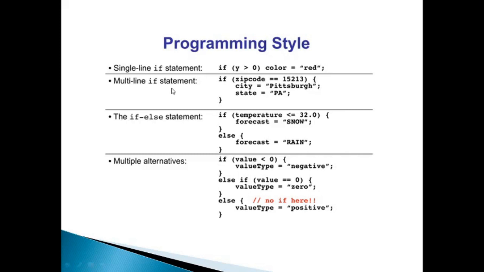Yes, in the if else statement, what we can do, if temperature is less than or equal to 32, and then in the curly braces for this if statement, we write forecast is equal to snow, and then in the else part we write forecast is equal to rain. Then multiple alternatives hold more than two values. Like if value is less than 0, then value type is equal to negative. Else, in else case, else if value is 0, then value type is equal to 0. Else value type is equal to positive.